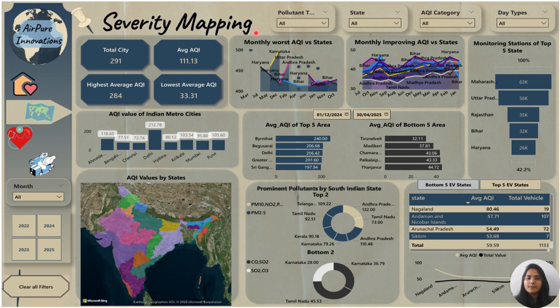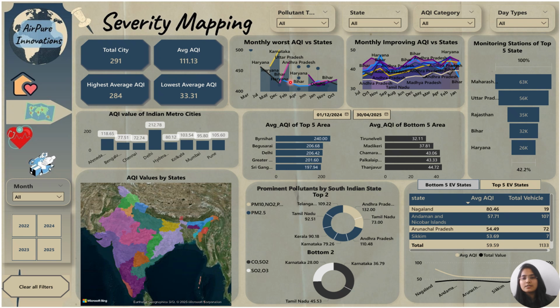This is the cemetery mapping page. This page contains the different navigation to navigate the different pages. It also contains the different filters, so we can filter the analysis according to our requirement, like for pollutant type, state, AQI category, data type, and these are also tiles filters, so we can get the data according to our year requirement, and this is a month filter, so we can get the month according to the filters.